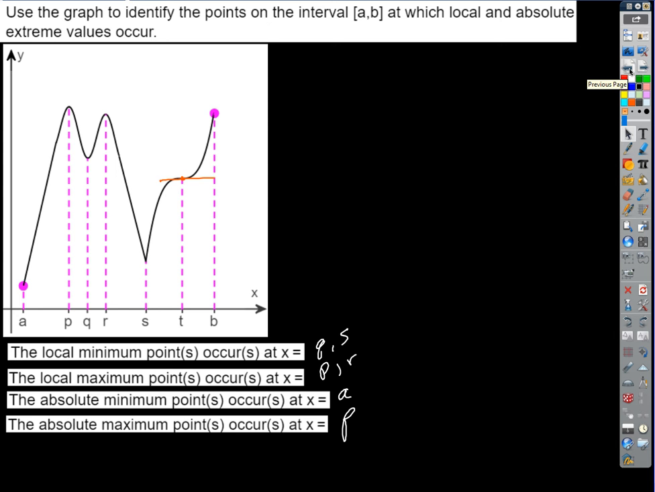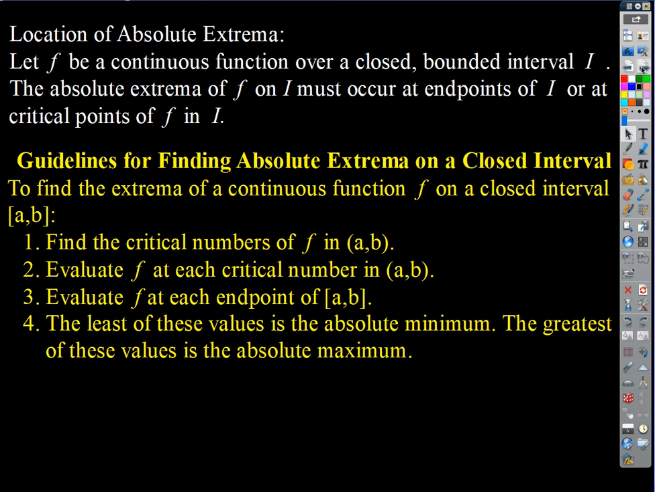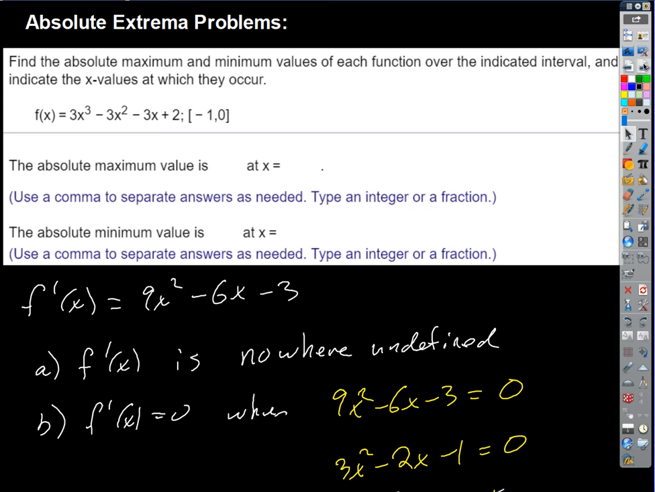So the easiest way to find all of the absolute extrema on an interval is just going to be to find all of the critical numbers between the endpoints. So on the open interval, we'll evaluate the function at each of those critical numbers. We'll evaluate the function at each endpoint, and then just compare. The biggest value is the absolute max, the smallest value is the absolute min, right? And we were looking at, I believe, this example. Here's where we left off.